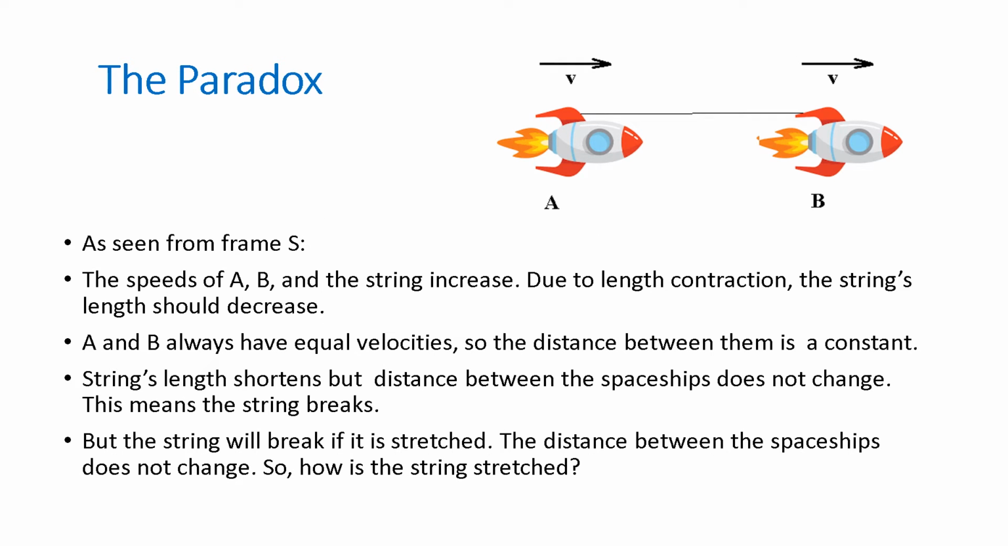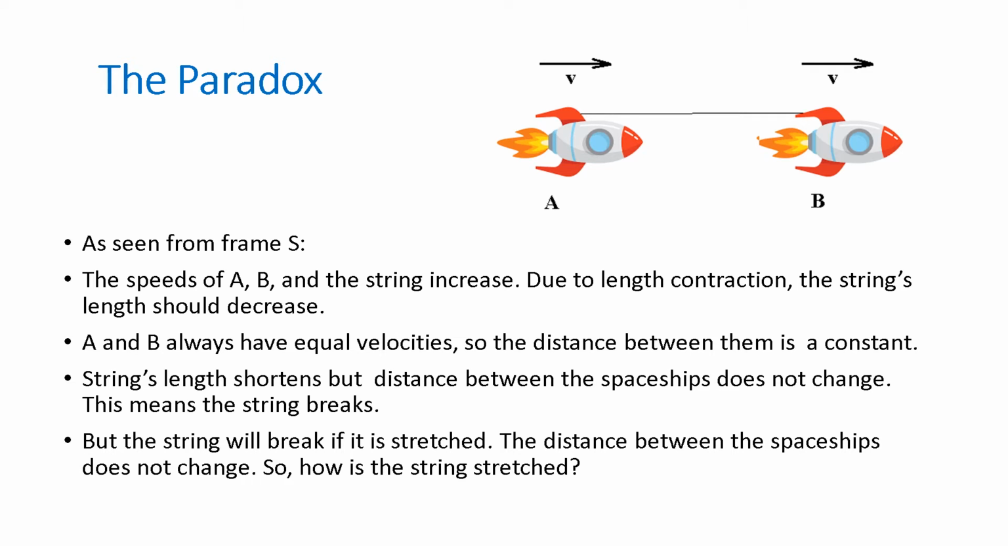Here is the paradox. As seen from frame S, the speeds of A, B and the string increase. Due to length contraction, the string's length should decrease. But A and B always have equal velocities. So in any given time interval, A and B cover equal displacements. Therefore, the distance between them should remain constant. The string's length has to decrease, but the distance between the spaceships does not change. This means the string breaks.